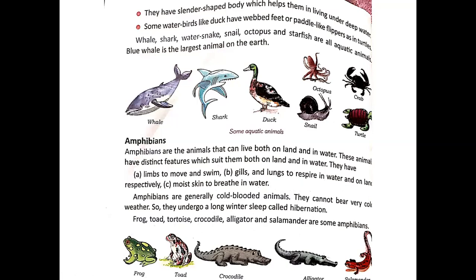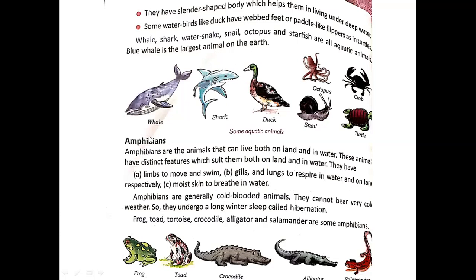As I have already told, why do these ducks and geese have webbed feet? Because they help them to push water back while swimming. Whale, shark, water snake, octopus and starfish are all aquatic animals. Blue whale is the largest animal on the earth.